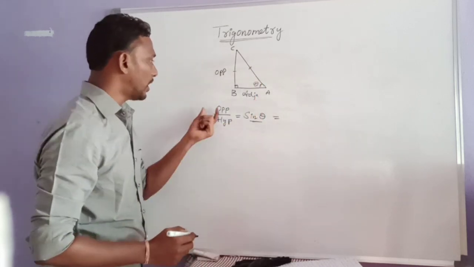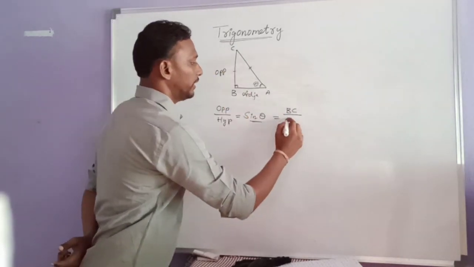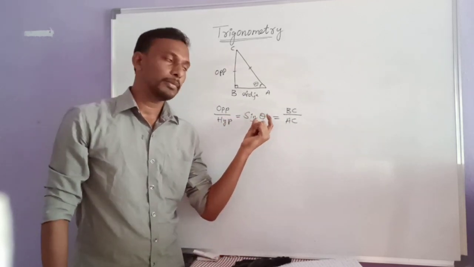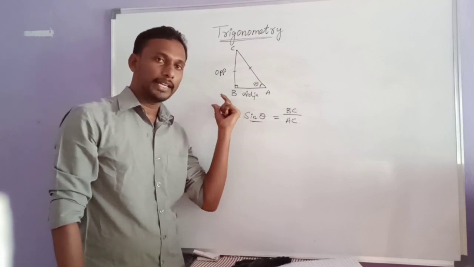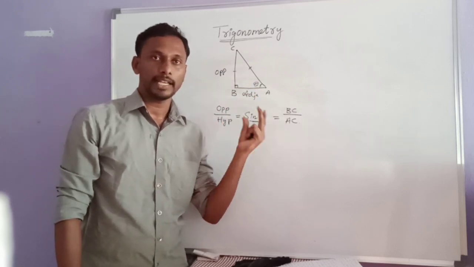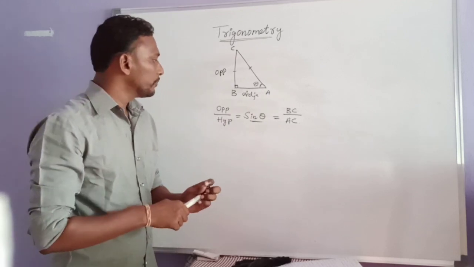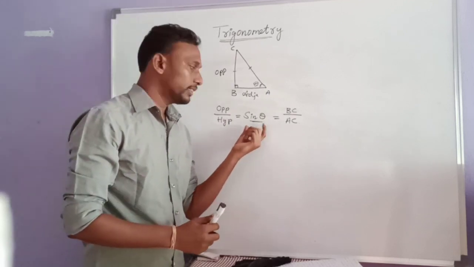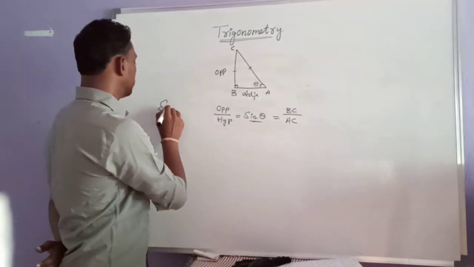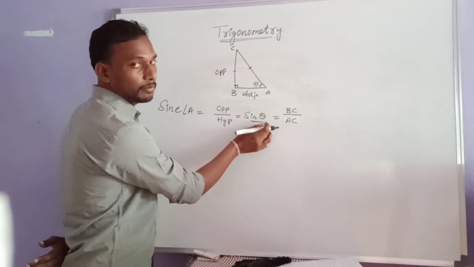From this triangle, the opposite side is BC, and the hypotenuse is AC. So sine theta is the ratio between the opposite side and the hypotenuse. Whatever angle we are considering, depending upon that angle only we get the opposite side, adjacent side and hypotenuse. This is sin theta, the abbreviation for sine. The angle here is A, which is theta.